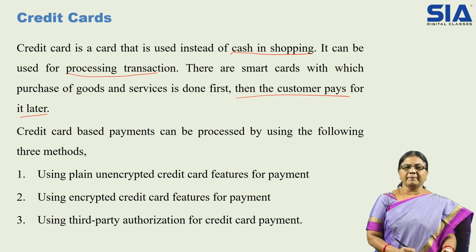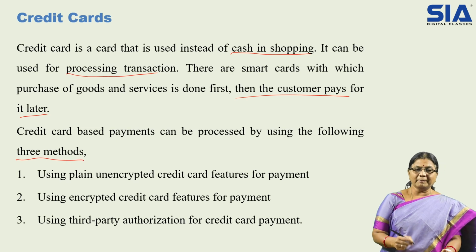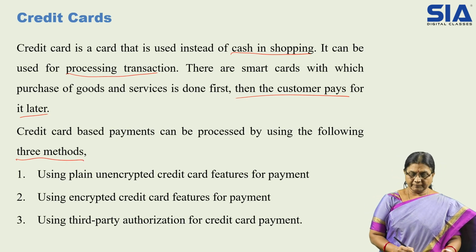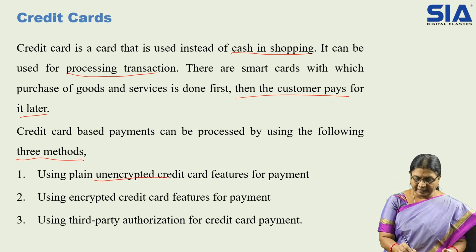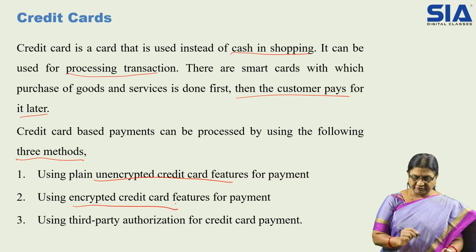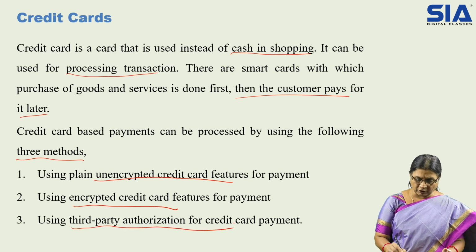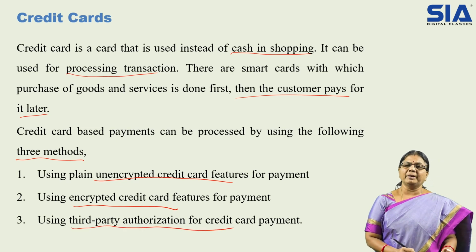So credit card based payment can be processed using the following three methods: using a plain, unencrypted credit card, using encrypted credit card features, and using third party authorization for credit card payment.